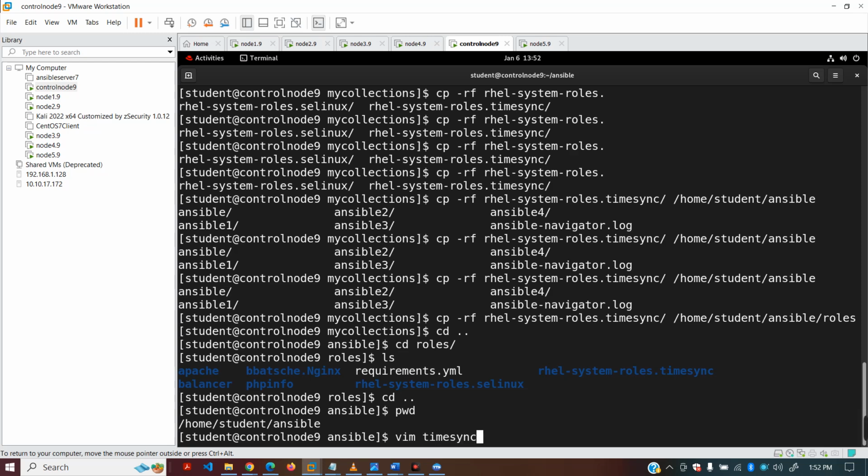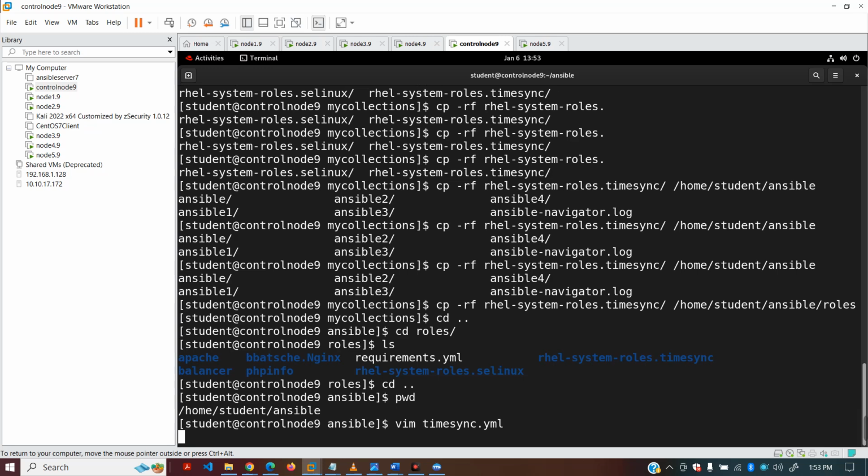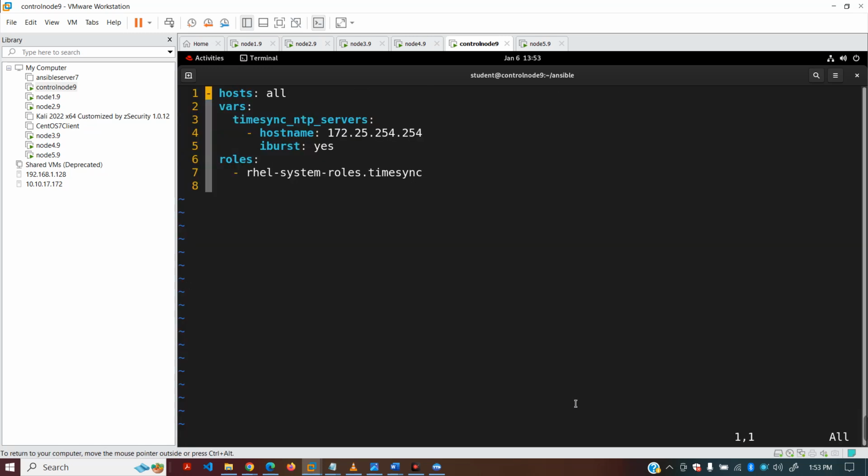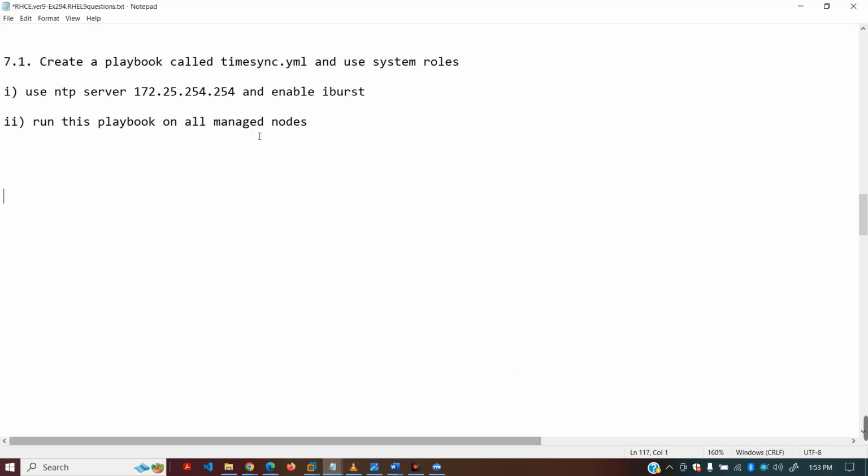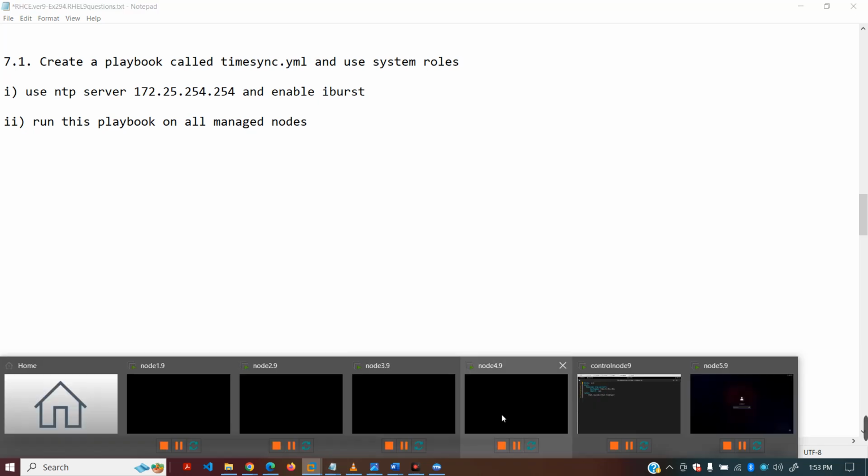I'm just gonna show you what I have put there. As per our question, we have to run this playbook on all managed nodes.